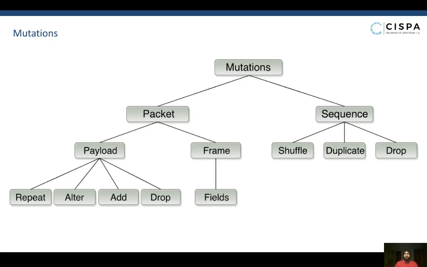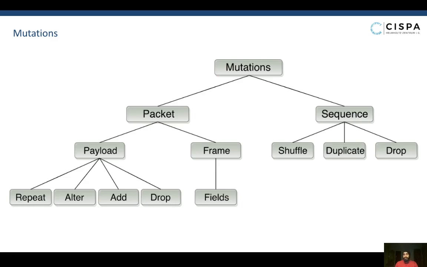A fuzzer can broadly perform 2 types of mutations. We have packet-level mutations, which take effect on individual QUIC packets, and sequence-level mutations, which are defined for a sequence of QUIC packets as a whole. We further define 2 kinds of packet-level mutations. First, we have payload-level mutations, which consider the entire payload of QUIC packets as a single blob of bytes and perform mutations completely ignoring the structure of the payload and the frames within the payload. The second type of packet-level mutations are frame-level mutations, which are defined for individual frames in the QUIC payload and fuzz the values of the various fields in the frames.